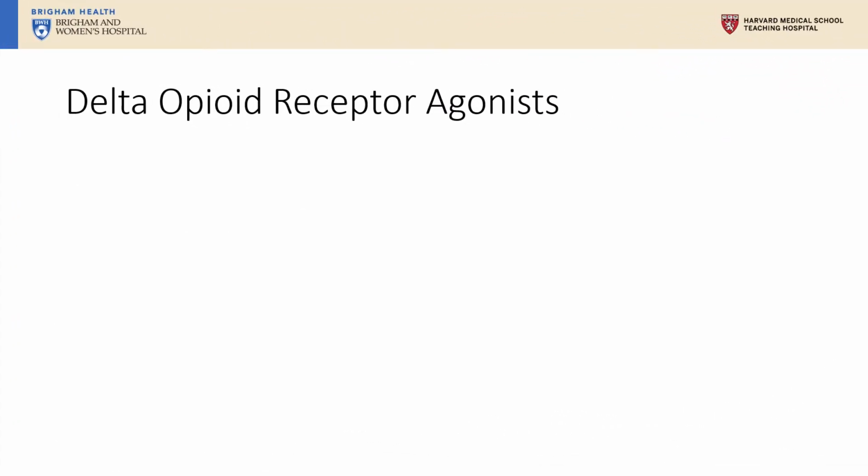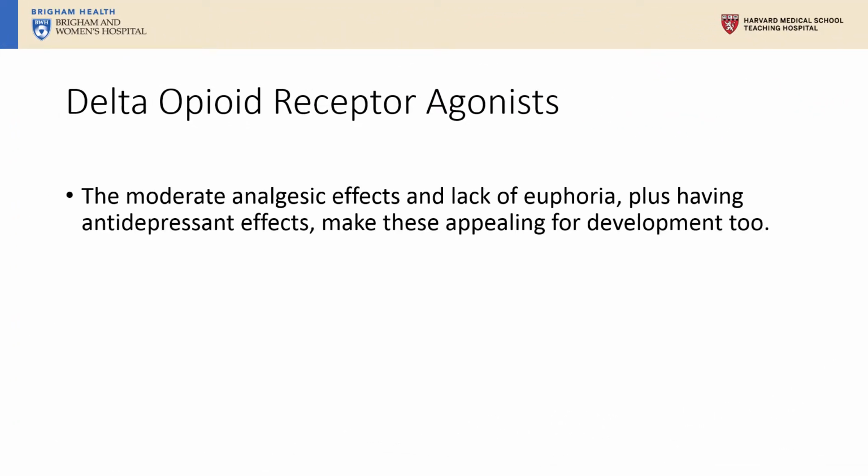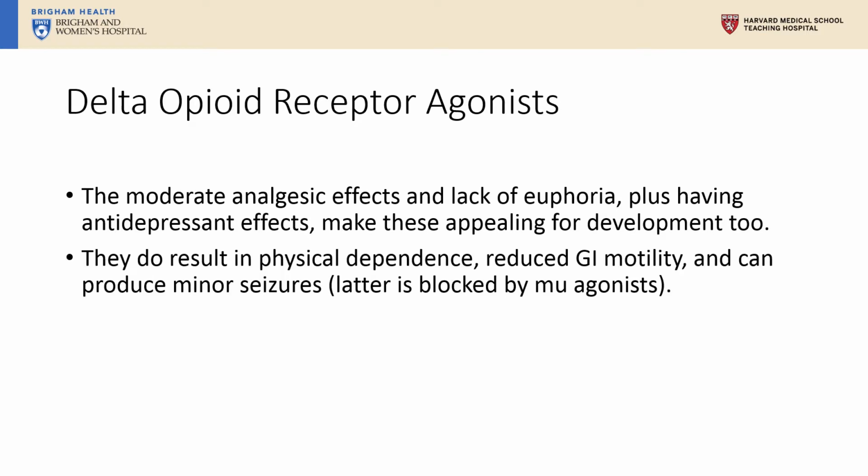Delta opioid receptor agonists, the moderate analgesic effects and lack of euphoria, plus having antidepressant effects, make these appealing for development too. They do result in physical dependence, reduced GI motility, and can produce minor seizures.